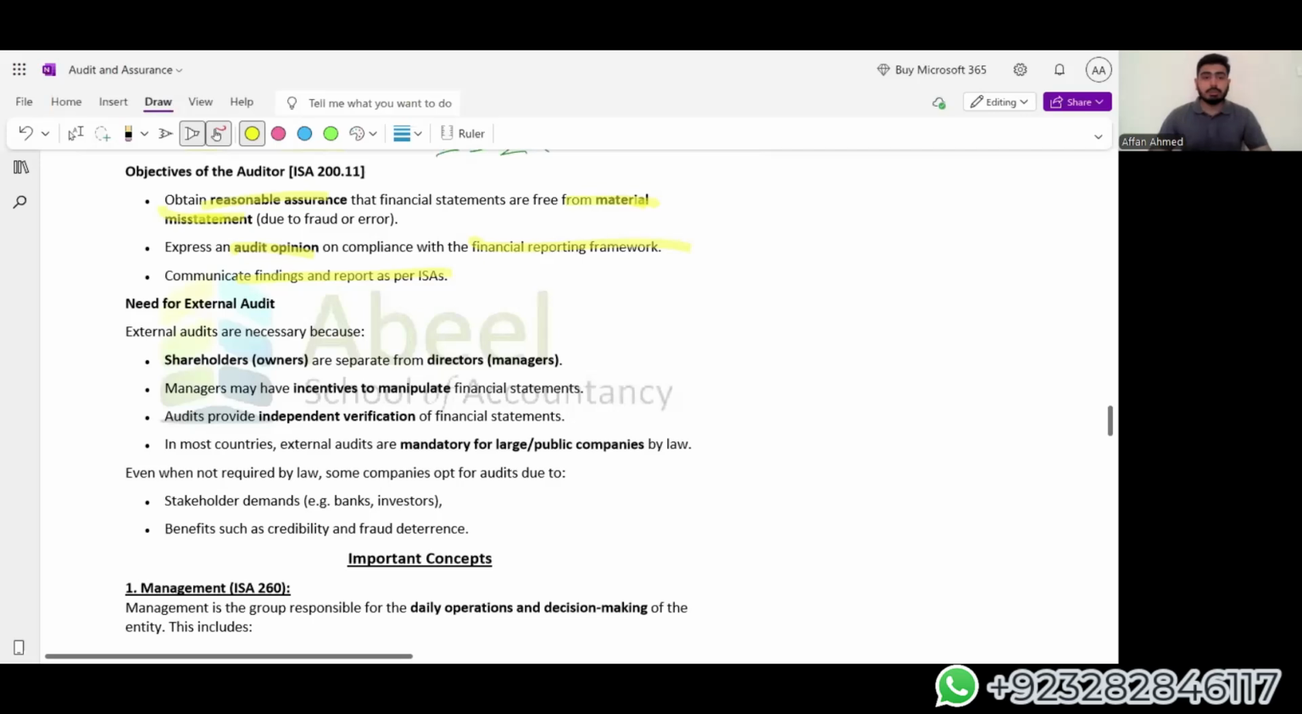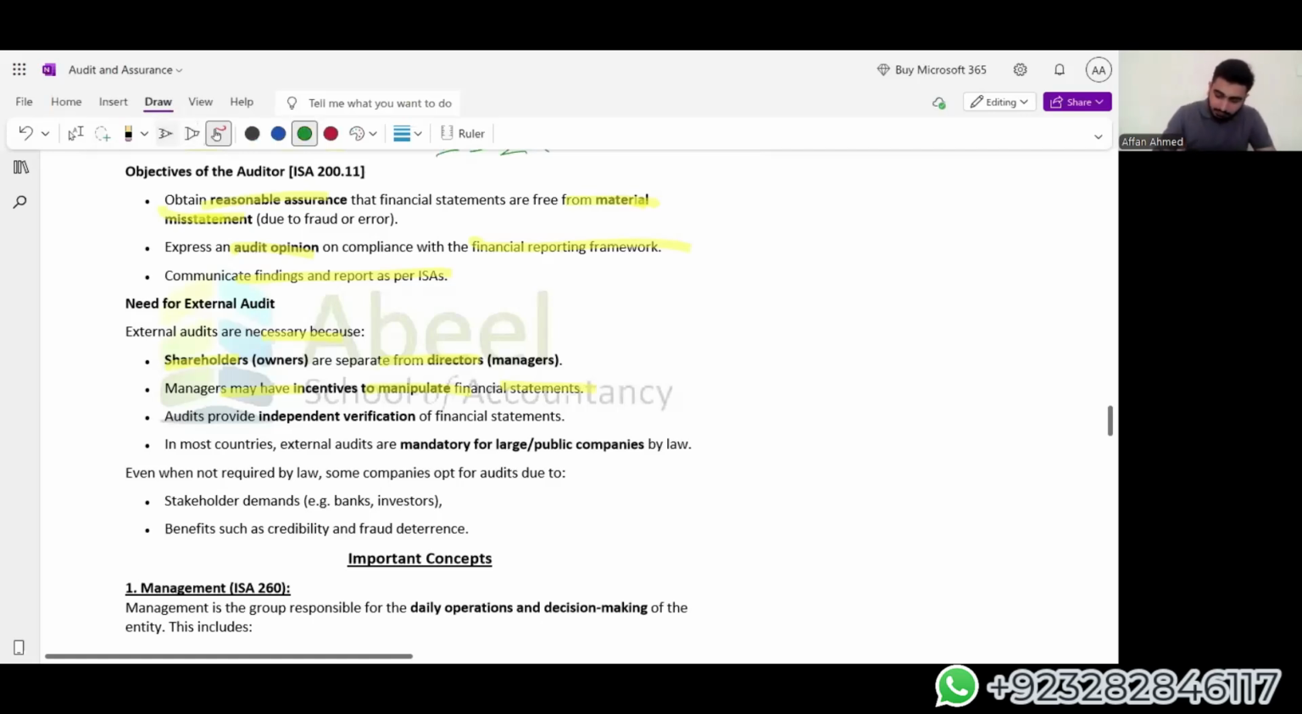Now the main question here is, why do we need an external audit? The external audit is necessary because shareholders are separate from directors. Managers may have an incentive to manipulate financial statements. Now, why is that so? How can the managers have an incentive?